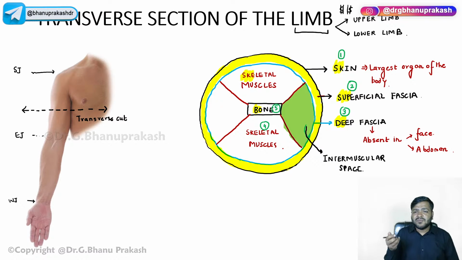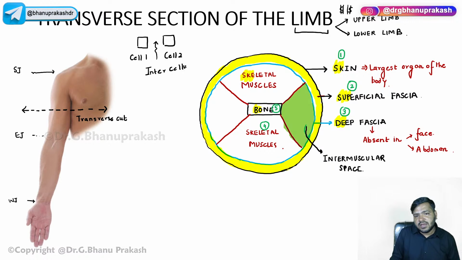Now, guys, what is meant by the term inter? Let us suppose that this is cell 1 and this is cell 2. Whenever I'm talking about the space in between the cells, it is called intercellular. Intercellular simply means in between the cells. Yes, Tanmay, very good.